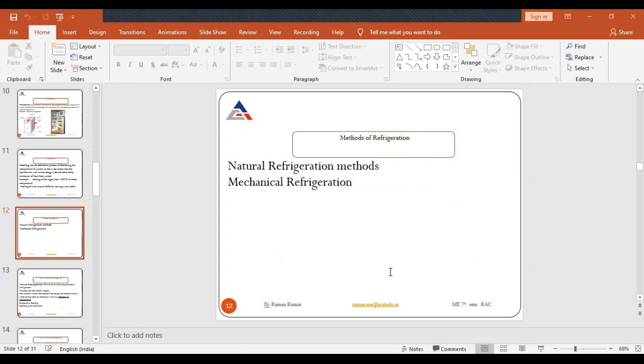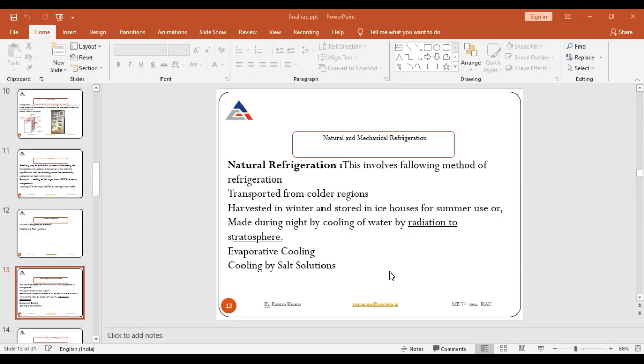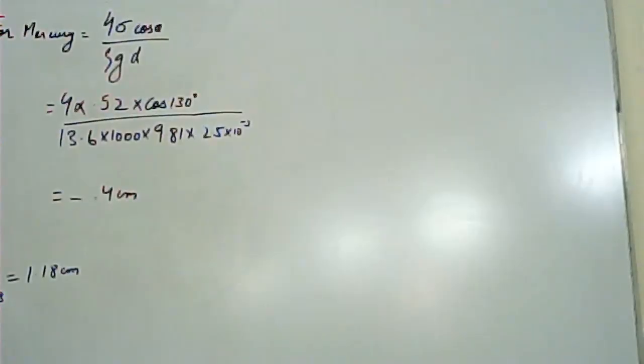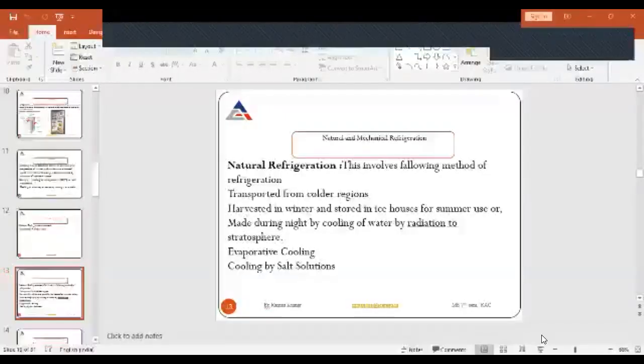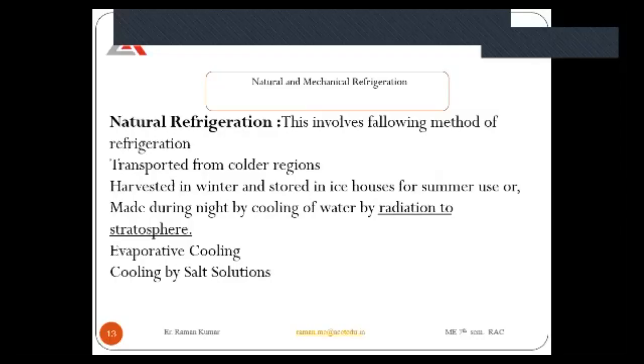So methods of refrigeration. Two types of methods of refrigeration are there. Number one, we have the natural refrigeration method, and number two, we have the mechanical refrigeration method. So under the natural refrigeration method, if I take the example of the natural refrigeration cycle, so natural refrigeration.